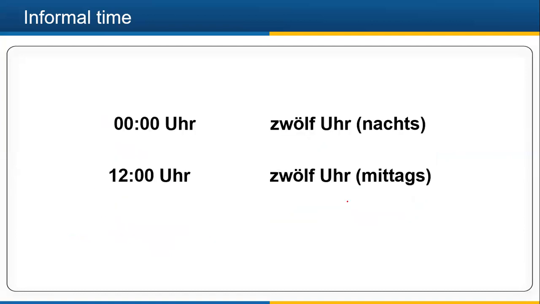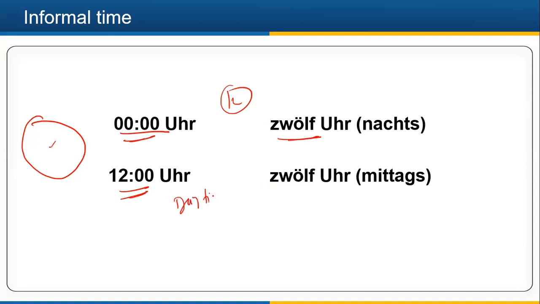And what if it is midnight or it is afternoon, right? If it is midnight, we will say zwölf Uhr, because for 12 o'clock we are using a 12 hours pattern. And if it is in the daytime, it will also be zwölf Uhr. So both are same.